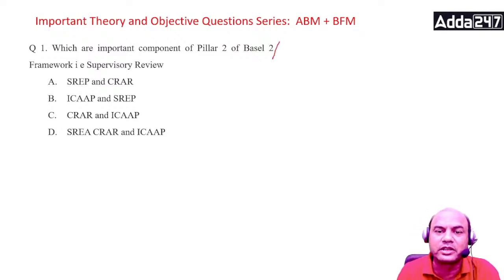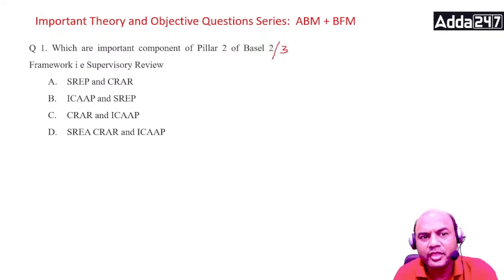Okay, so which are the important components of Pillar 2 of the Basel 2 or 3 framework, that is supervisory review? The options are: SREP and CRAR; ICAP and SREP; CRAR and ICAP; SREP, CRAR and ICAP.